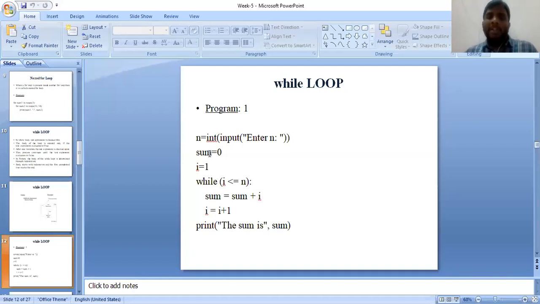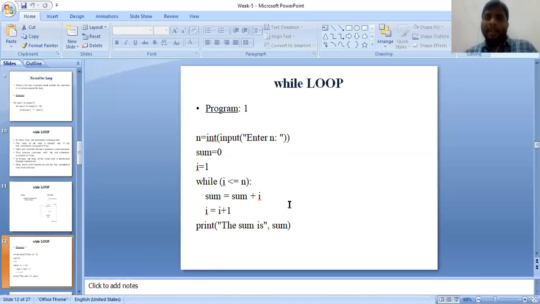Okay, now initially I have taken some variables like sum equal to 0 and i equal to n. I have taken two variables where sum is equal to 0 and i equal to n. The purpose of this program is to find the sum of n numbers using a while loop. That is the purpose of this program.